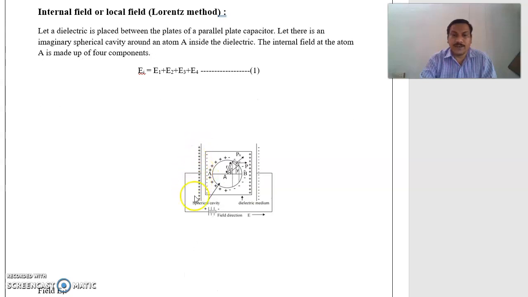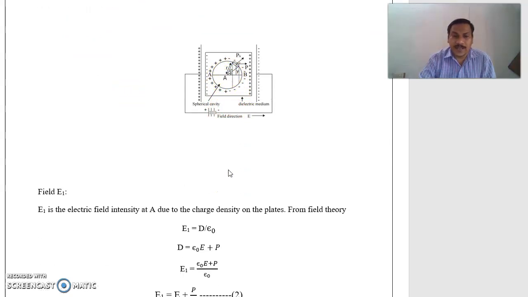Here we are taking two capacitor plates connected to the battery. One capacitor plate is positively charged, the other capacitor plate is negatively charged. Between the two capacitor plates, we are keeping one dielectric material. At the center of the dielectric material, we are choosing one atom, capital A. Around the atom A, we are choosing one imaginary spherical cavity. The internal field is the resultant electric field acting at point A in the dielectric material.